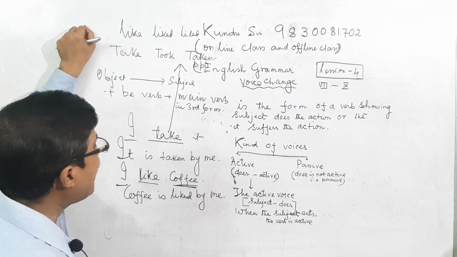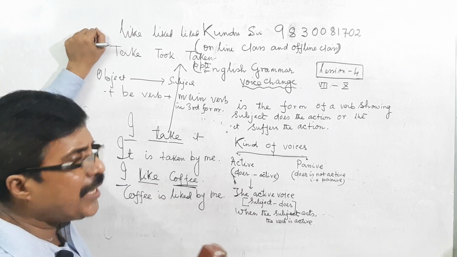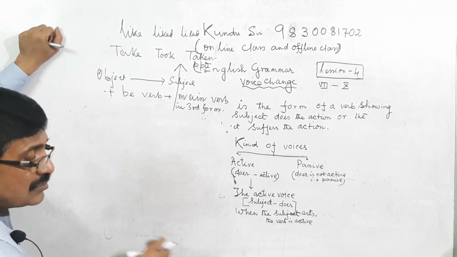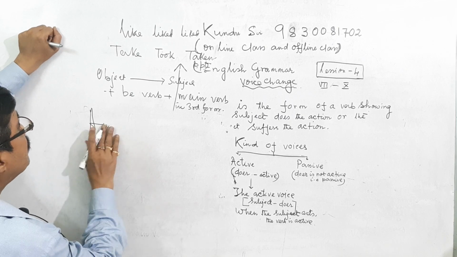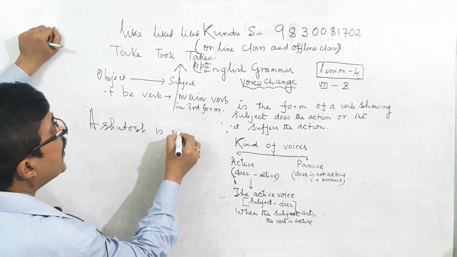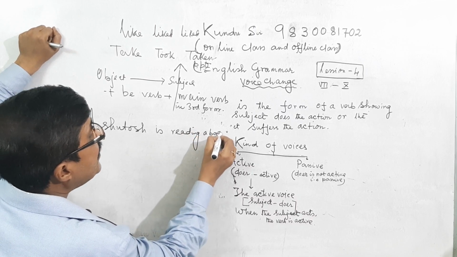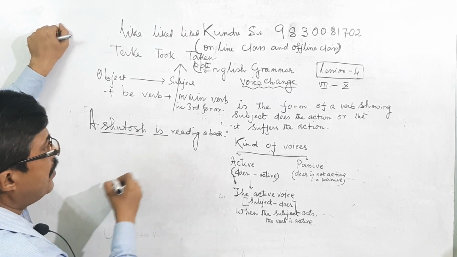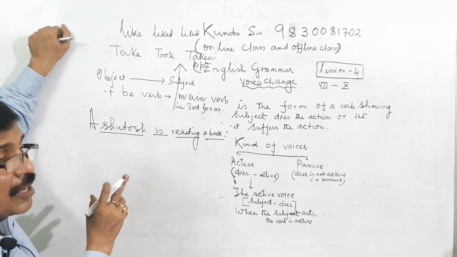Now I am taking another example of a sentence in present continuous tense. Ashutosh is reading a book. It is a sentence in present continuous tense: subject, be verb, main verb with ing, and a book.